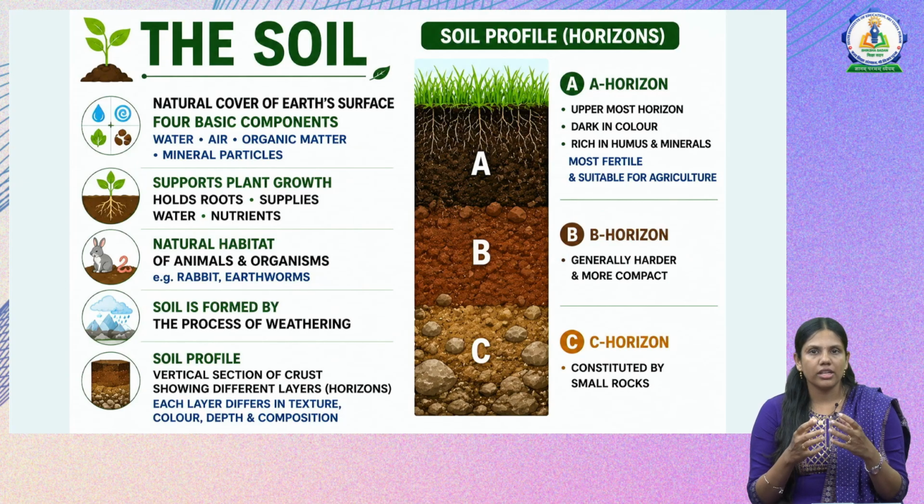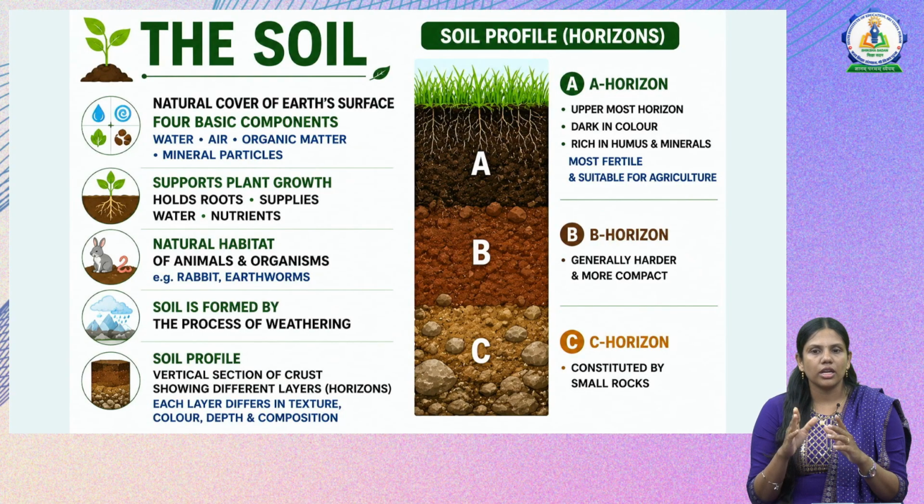Now why is soil useful? First thing is it supports plant growth and it is mostly a natural habitat for animals, humans and organisms, and it is also formed by the process of weathering. And now we will see what is called a soil profile. Here in terms of CTET, the most important aspect is the soil profile or the horizons.